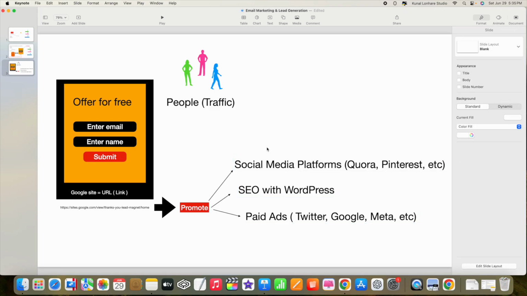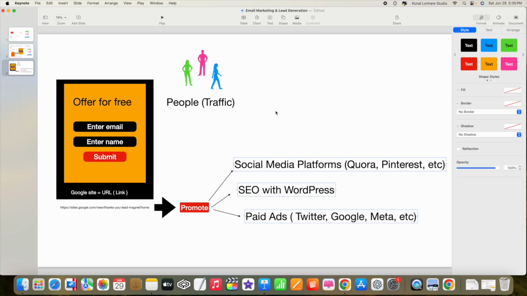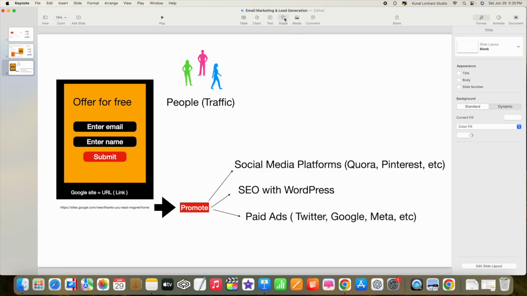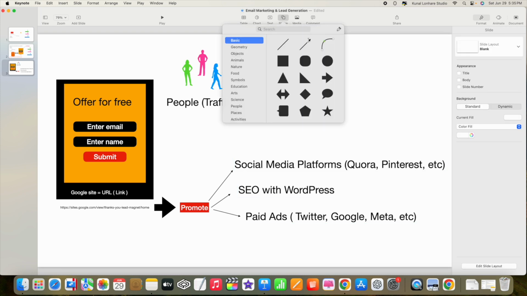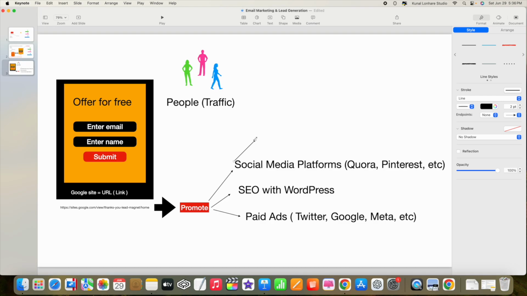When you promote with all these platforms, you will get the traffic. This traffic will then go to your contact form, and they will fill the form.